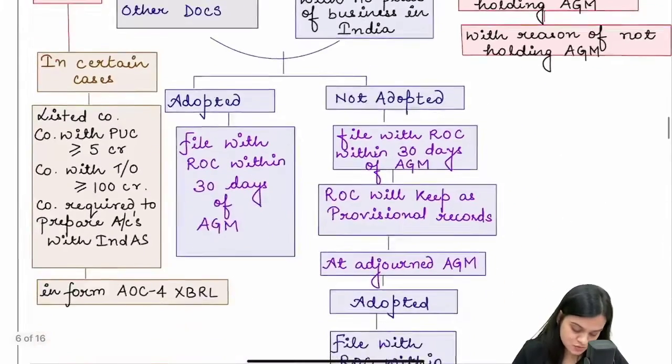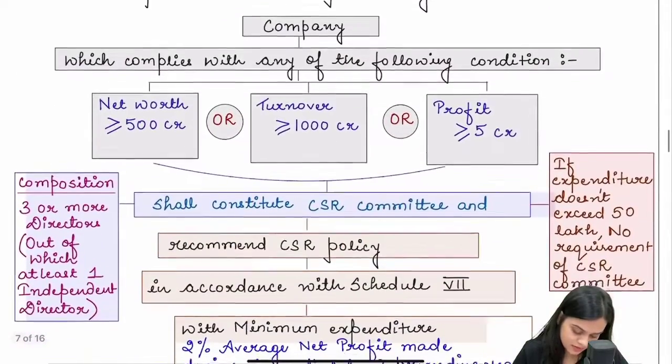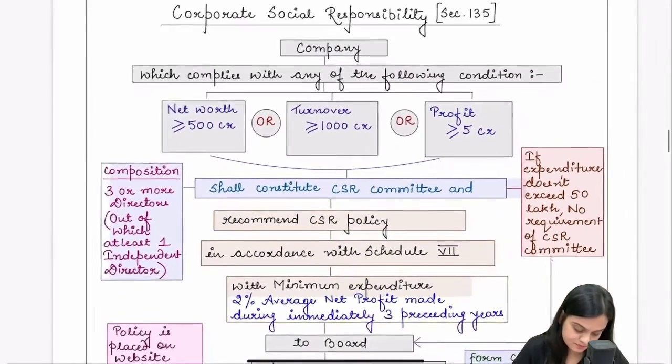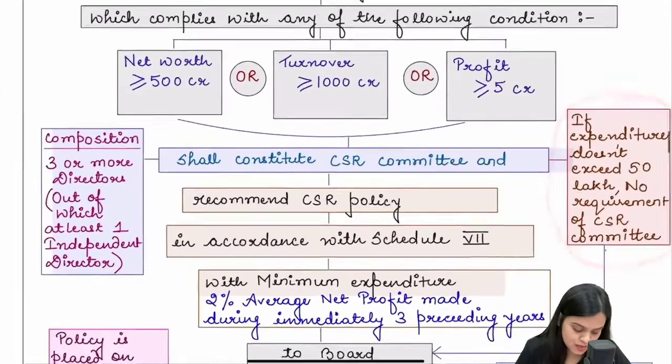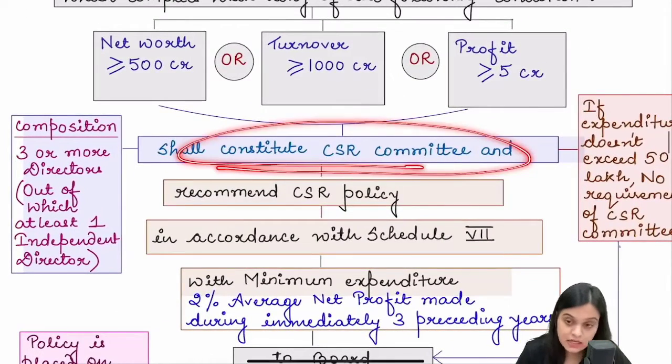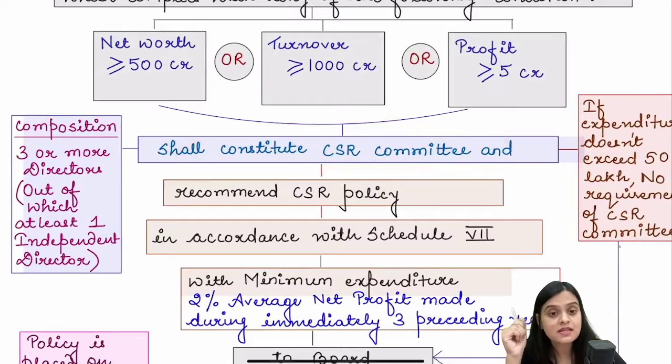CSR committee is not required if your expenditure does not exceed 50 lakh. So you have to prepare a CSR committee. Now, the CSR committee is responsible for preparing a CSR policy, that where should we spend, because it is mandatory.